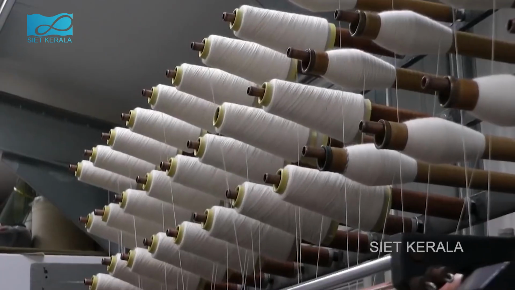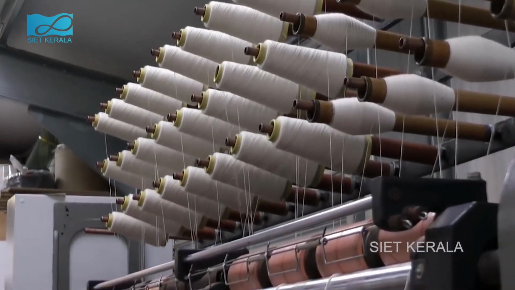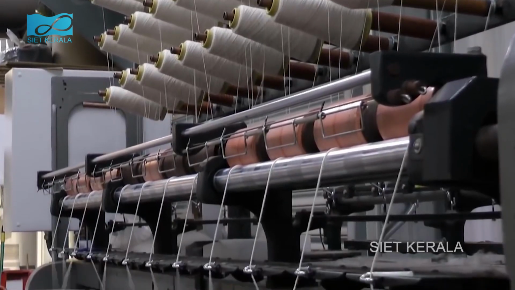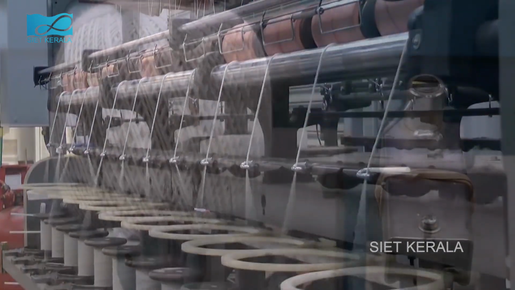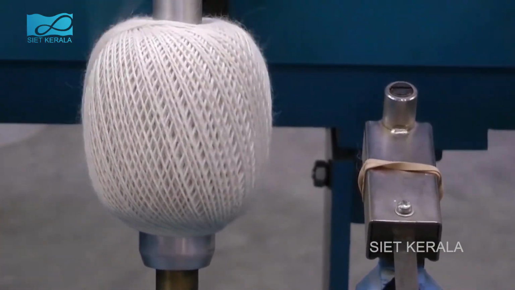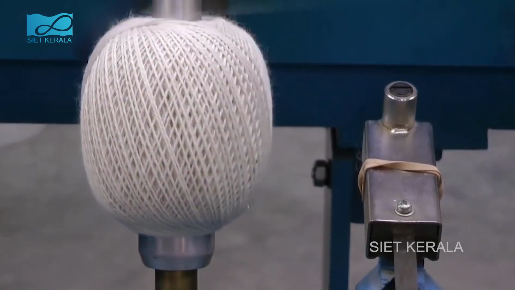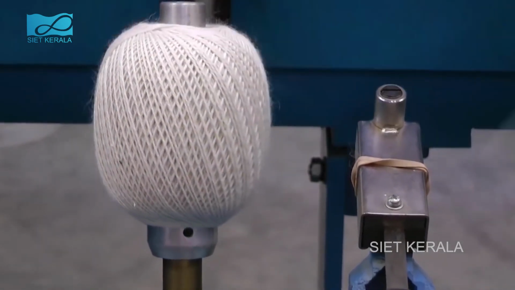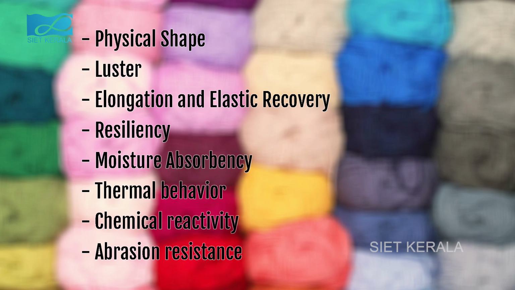Secondary properties. Textile fibers might possess a few of these secondary properties and not necessarily all of them. These properties increase the value of textile fibers in their intended use. Secondary properties include physical shape, luster, elongation and elastic recovery, resiliency, moisture absorbency, thermal behavior, chemical reactivity, and abrasion resistance.